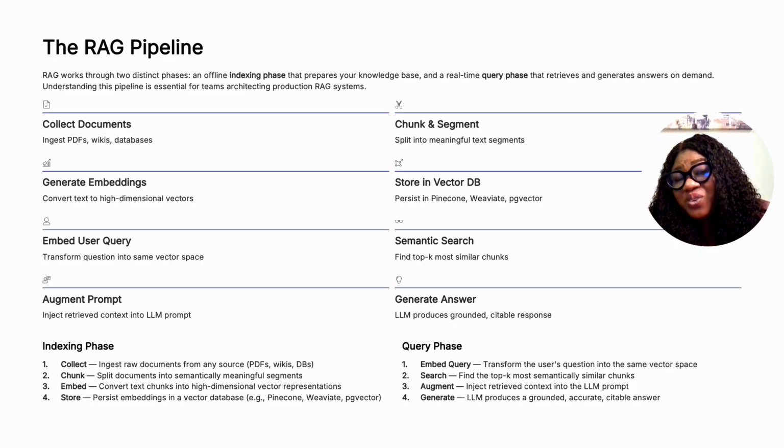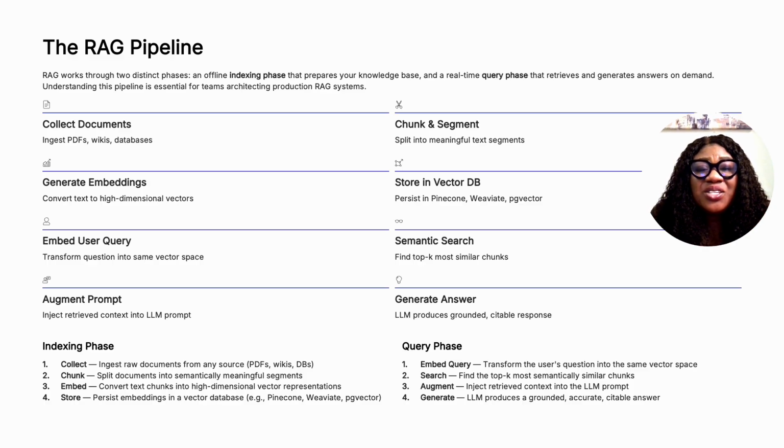Now comes the second phase, which is the query phase. When a user asks a question, the question will also be converted into an embedding. The vector database will now search for the most semantically similar chunks. Those chunks are retrieved and injected into the prompt given to the language model. Finally, the model will generate a grounded response to